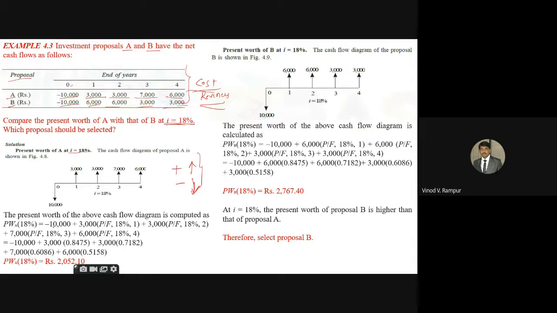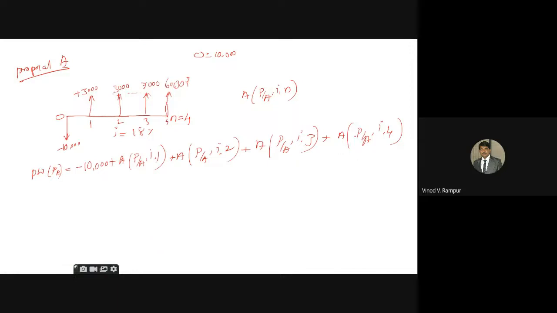Is there anything else given? No. Now we substitute the values into that equation: minus 10,000 plus 3,000 (P/A, 18, 1) plus 3,000 (P/A, 18, 2) plus 7,000 (P/A, 18, 3) plus 6,000 (P/A, 18, 4).